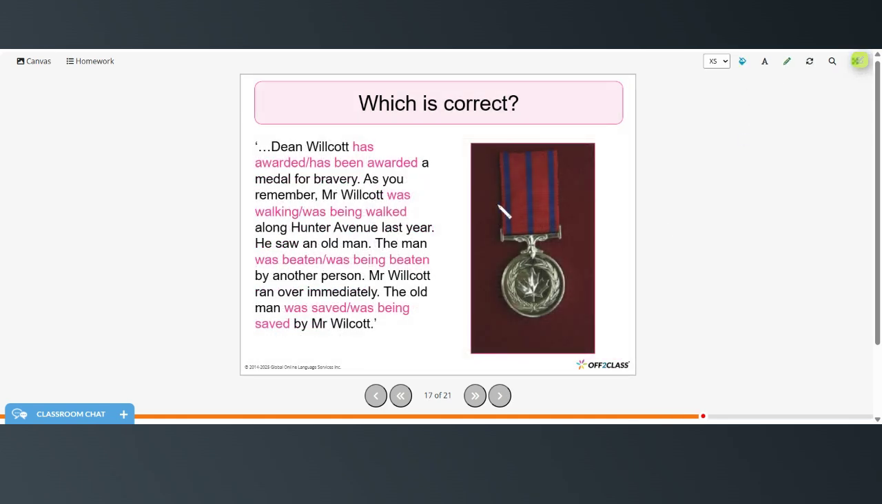Right. Dean Wilcott has been awarded a Medal for Bravery. As you remember, Mr. Wilcott was walking along Hunter Avenue last year. He saw an old man. The man was being beaten by another person. Mr. Wilcott ran over immediately. The old man was saved by Mr. Wilcott.